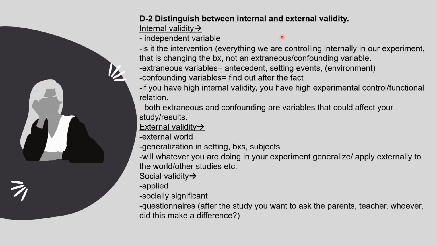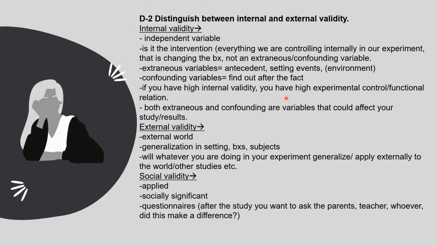Section D2, distinguish between internal and external validity. Internal validity would be the independent variable. It is the intervention, everything we are controlling internally in our experiment that is changing the behavior, not an extraneous or confounding variable. When we're talking about extraneous variables, we're talking about the antecedent, the setting events, the environment. When we're talking about the confounding variables, we're talking about something that we're going to find out after the fact.